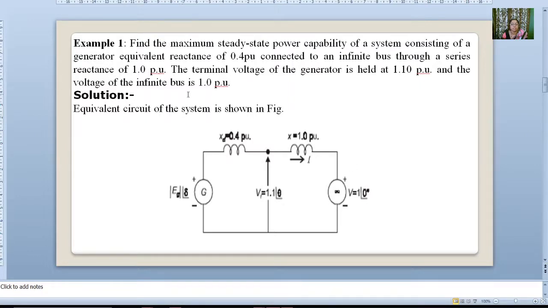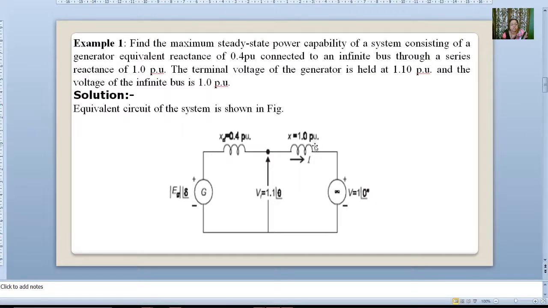The voltage of the infinite bus, as it is an infinite bus, is 1 per unit at an angle of 0. This is Eg at an angle of del. This is Vt, 1.1 at an angle of theta. Infinite bus V is equal to 1 at an angle of 0. Xd dash is equal to 0.4 per unit. Xe is 1.0 per unit.